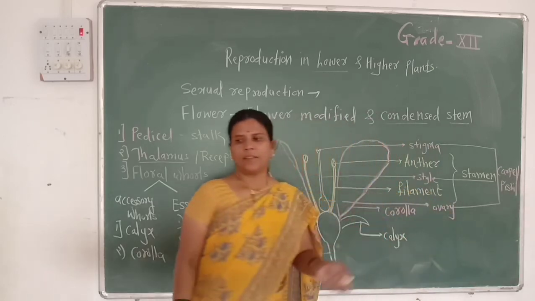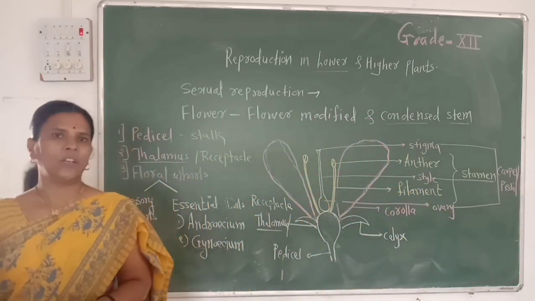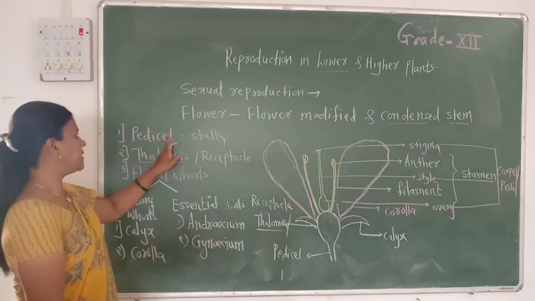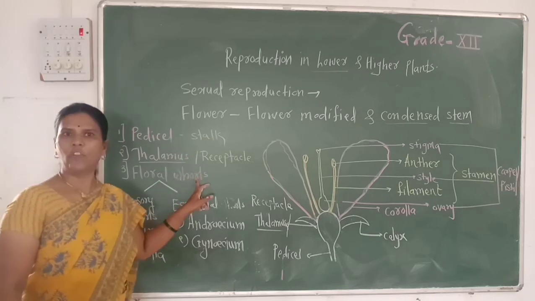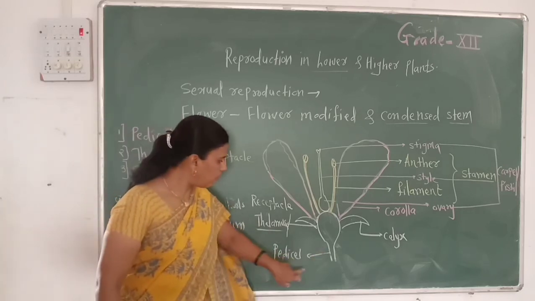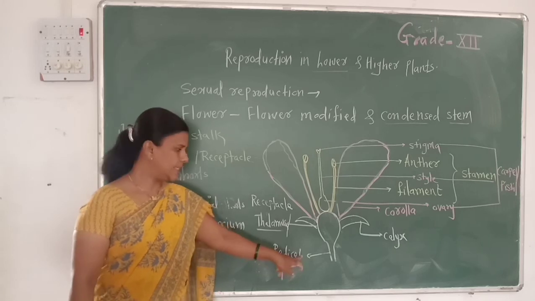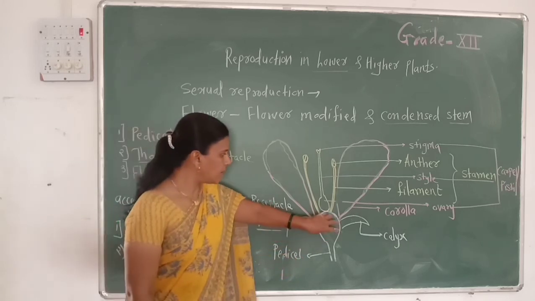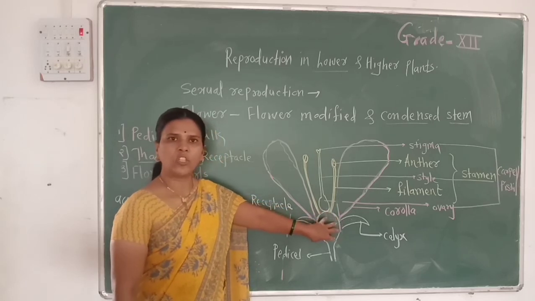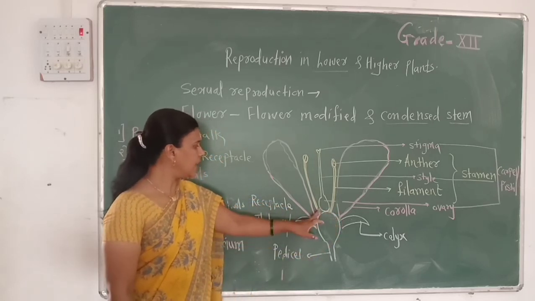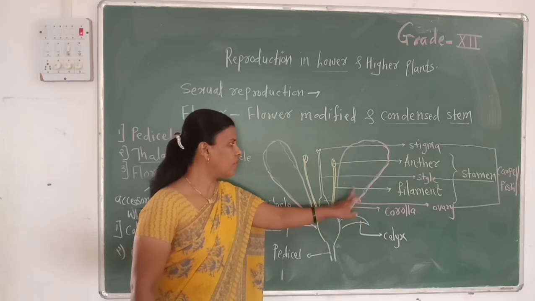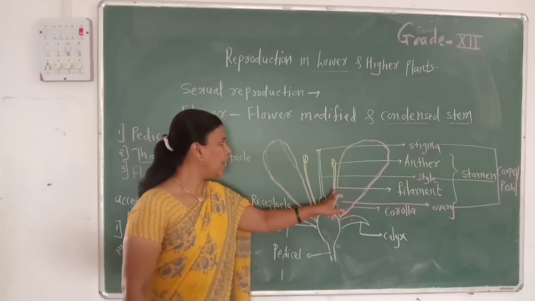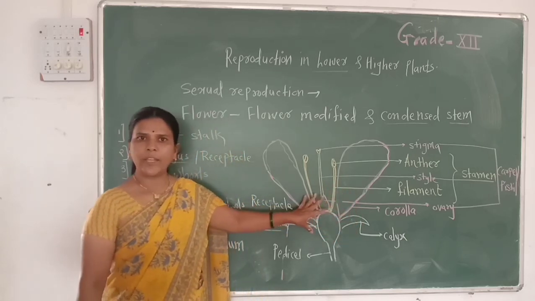Thus, the typical flower mainly shows three parts: pedicel, thalamus and floral whorls. The stalk of the flower is called the pedicel. Thalamus, also called the receptacle, is the condensed or swollen tip of the pedicel on which all these floral whorls, including androecium and gynoecium, are arranged.